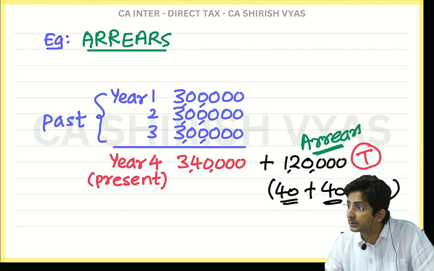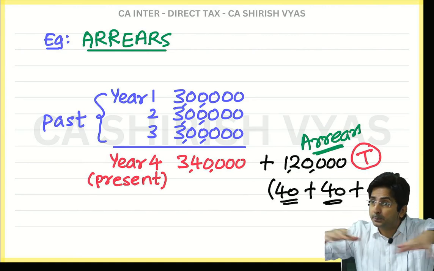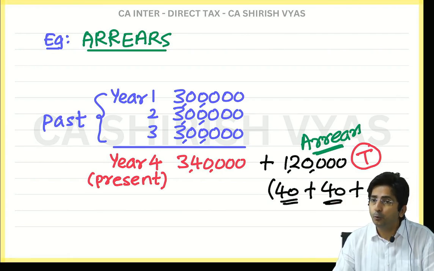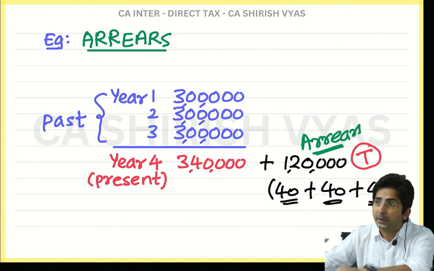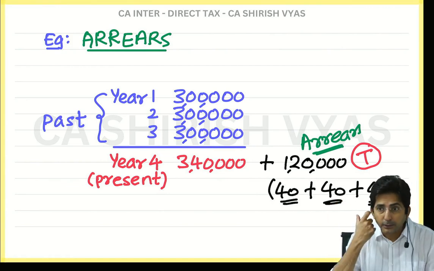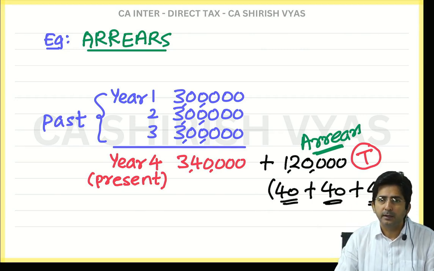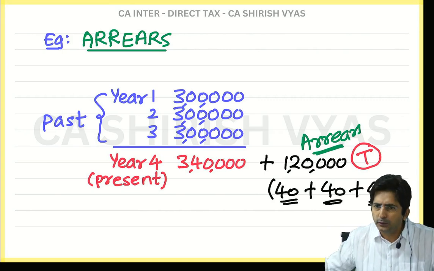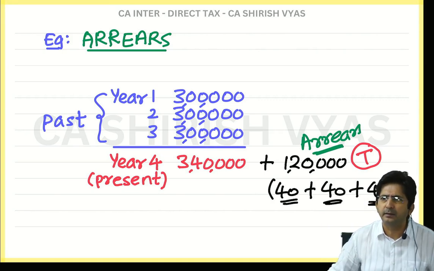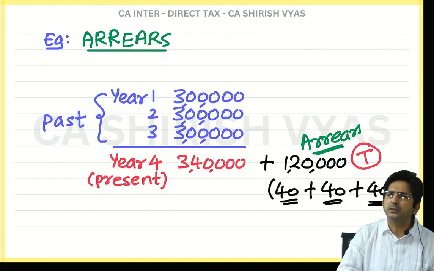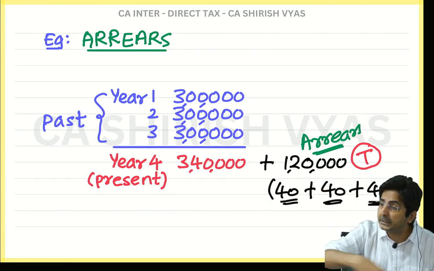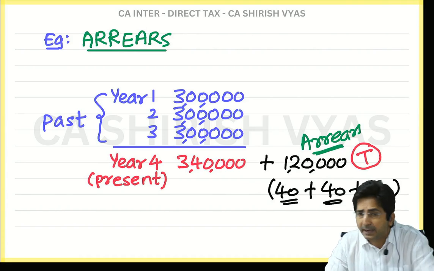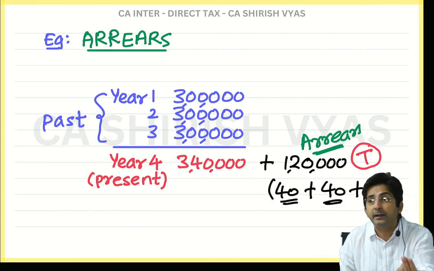That is called arrears. Arrears means whenever there is a dispute in the salary, and when the dispute is settled, you get all past salary together in lump sum. The word arrears is used for settlement of dispute. Many times you have a dispute with your boss. In factories, all the workers make a union and go on strike. You will have to increase our wages, our salary. And the fight goes on for 5, 6 years. Eventually the company says, okay, we will increase your salary retrospectively. So in such cases you get arrears.